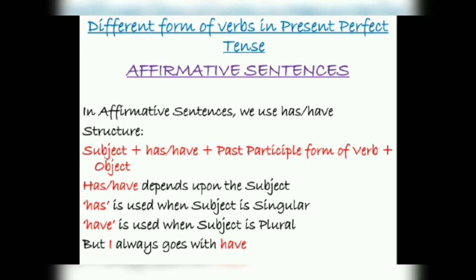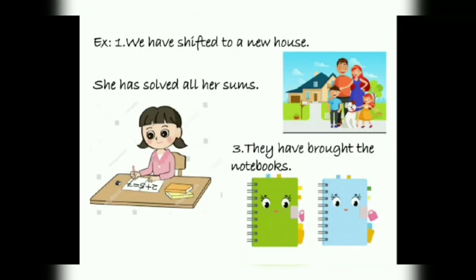Clear? So the structure for present perfect tense in the affirmative sentence is subject plus has have plus past participle form of the verb and object. Has and have depends upon the subject. If the subject is singular, we will use has, and if the subject is plural, we will use have. We have shifted to a new house.